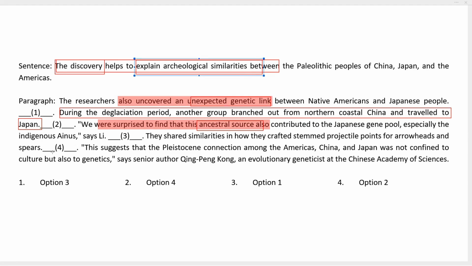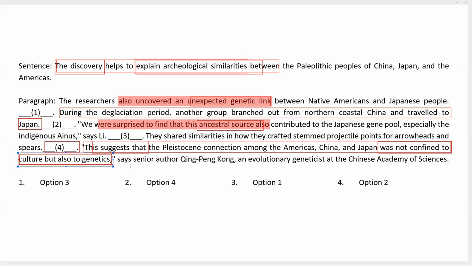We see that the statement after 4 says, this suggests that the Pleistocene connection among the Americas, China, and Japan was not confined to culture, but also to genetics. Now, we have this discovery explaining archaeological similarities, only archaeological similarities. If the given statement were placed in blank 4, the statement after would say, this suggests that the connection between these three nations was not confined to culture, but also to genetics.